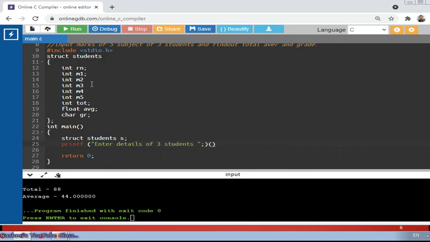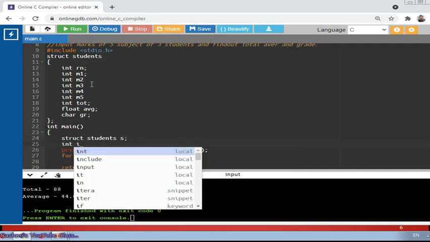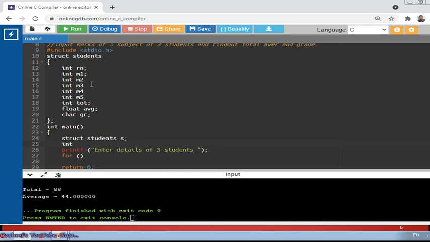All of you know that I have to give roll number as well as 5 marks. Now I have to take one more variable for index, as there are 3 students. So how can I do it for 3 students? I can take s1, s2, s3. Either this way I can do it, or how?